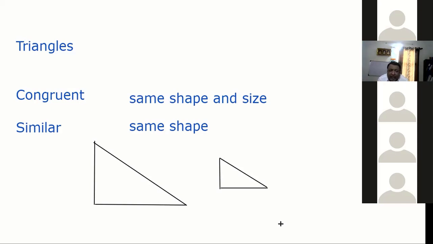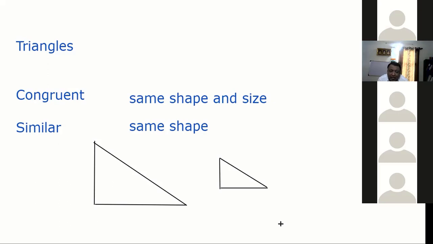In congruent triangles, all the angles and sides should be equal. Yes, sir, the angle is coming because of that. In similar triangles, the angles will also be equal. You are right. But the sides will be in equal ratio in similar triangles. It can be a ratio, but in congruency, it will be equal.